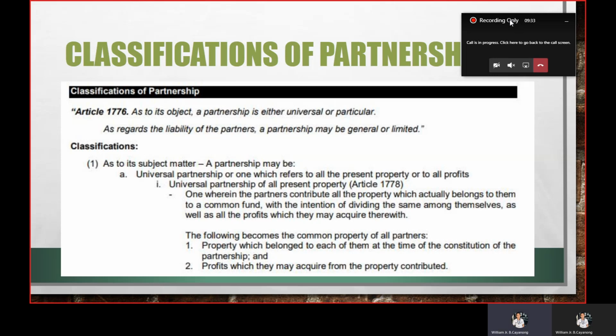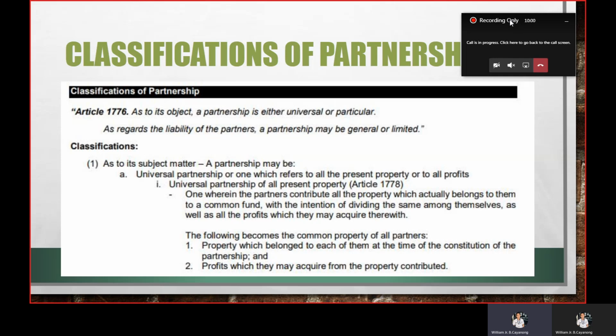After that property, which at the time of the constitution, they can also contribute properties after the constitution of the partnership, but that will happen only if there is a stipulation. But not all properties acquired in the future will be contributed to the partnership.